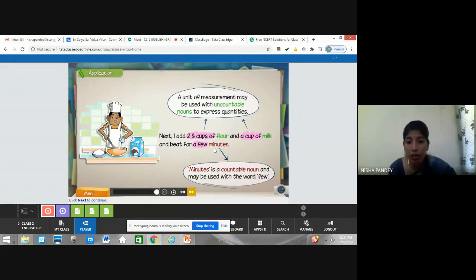Minutes is countable, as we can say 1 minute, 60 minutes, 50 minutes, whatever minutes. So it's a few minutes. A few is used for countable nouns, and here some unit is used for expressing uncountable nouns. Okay.